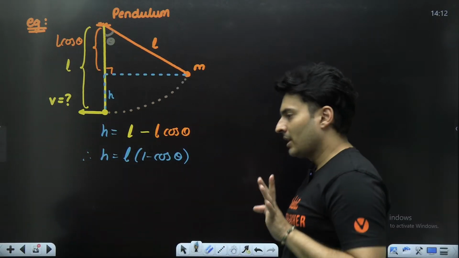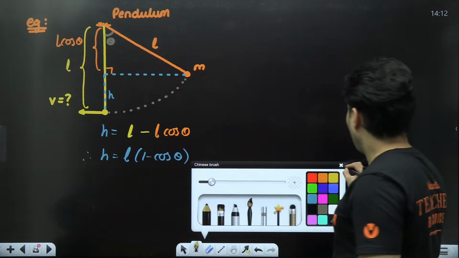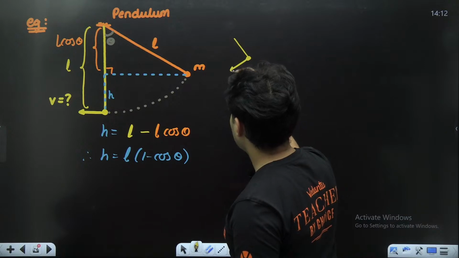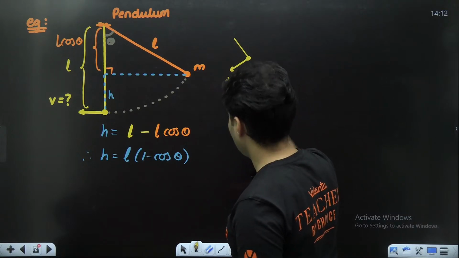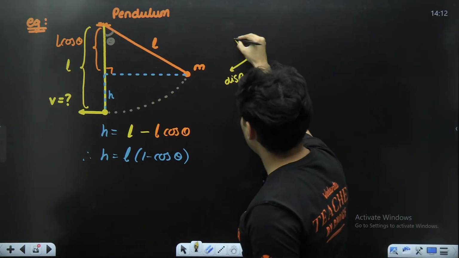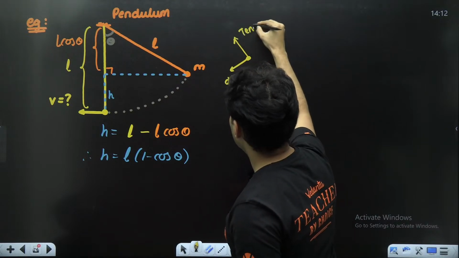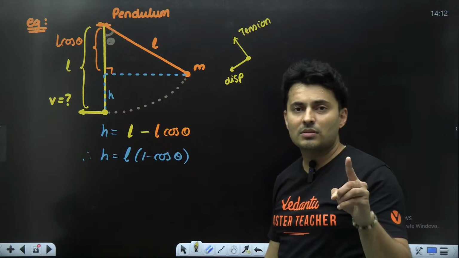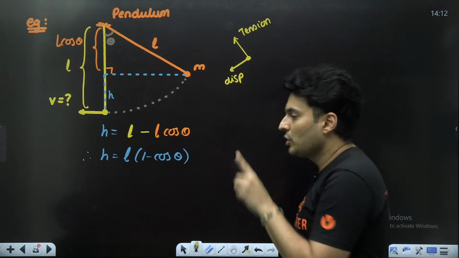Okay, that is done. But I have one concern. When this pendulum is coming down, it is displacing like this. There is a problem, and the problem is there is tension in the string. Tension is a non-conservative force, so I should be very careful.